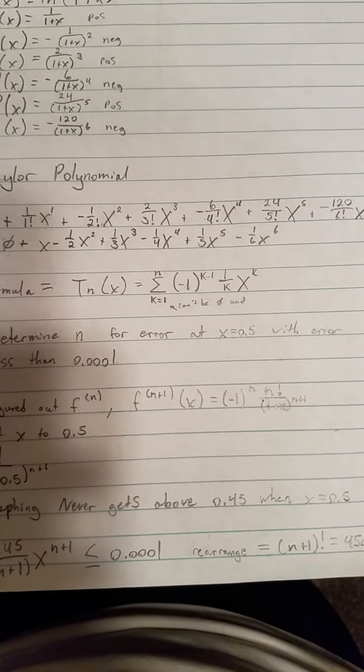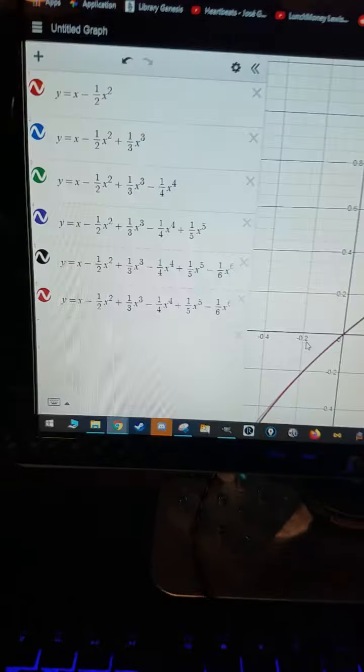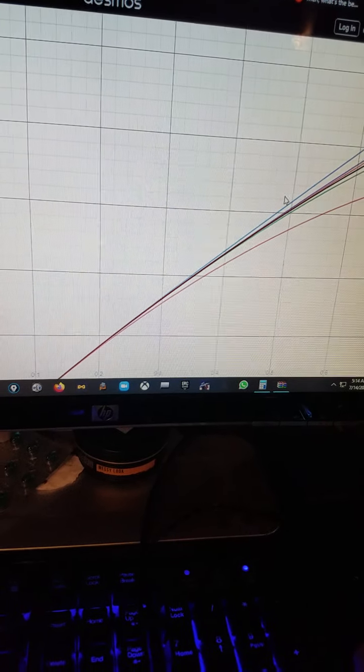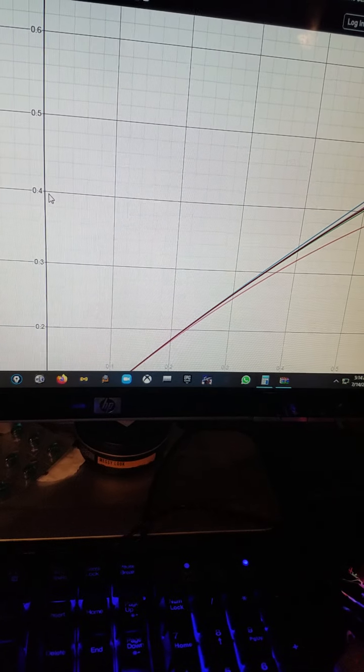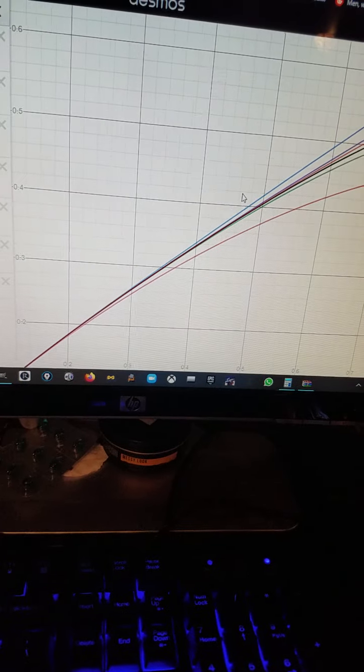And to really just help me out, what I ended up doing was just graphing the series. So I'll show you what I did here. I hope this shows up well. So you can see I plugged in my Taylor series, and really when we look at 0.5, I noticed that it didn't ever go above the value. It's like at 0.41, but I just put 0.45 because it's really not going to matter, because you're going to see in just a sec. So I'm going to go back here.